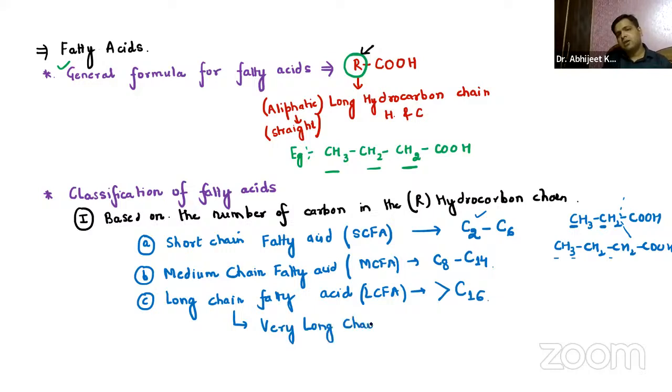Very long chain fatty acid. And remember, over here in this category, we have carbon more than 20 or more than 22. So that was the first classification that we have discussed based on the number of carbon in the hydrocarbon chain: short chain fatty acid, medium chain fatty acid, and long chain fatty acids.